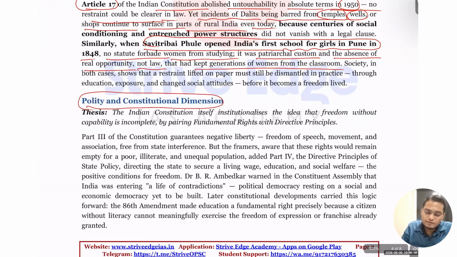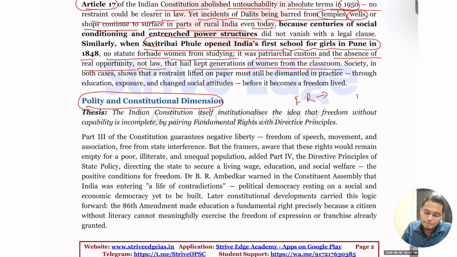Same in the case of polity also. If you see what fundamental rights are talking about, fundamental rights talk about the absence of any restraint. So this is acting as a negative against the state. The state cannot violate your right. So this is negative, imposing a restriction on the state, and there is no restraint on your right.